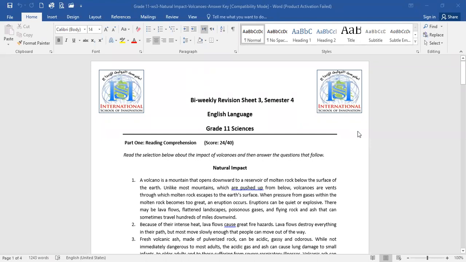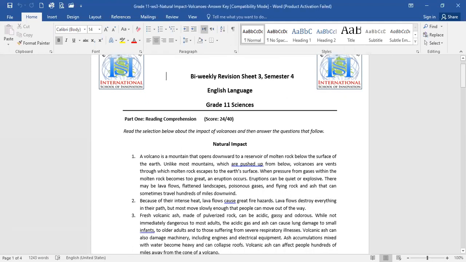Okay, it is in the theme of natural disasters and it's about volcanoes. It's called Natural Impact. It started with defining what a volcano is. Of course, if you were to be asked what pattern of organization the author used at the beginning of paragraph one, you would say the pattern is one of definition, where the author is defining the term or the concept of a volcano. Okay, and then the author goes on to give us more detailed explanations about what a volcano is in paragraph one.